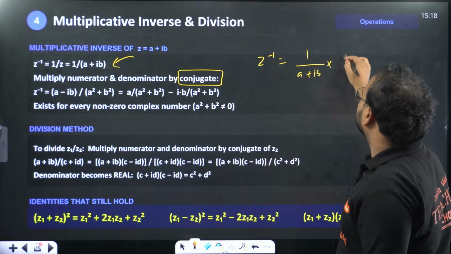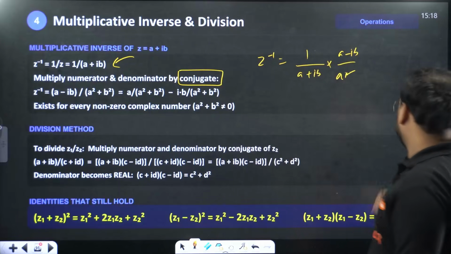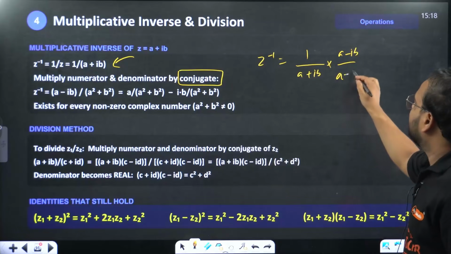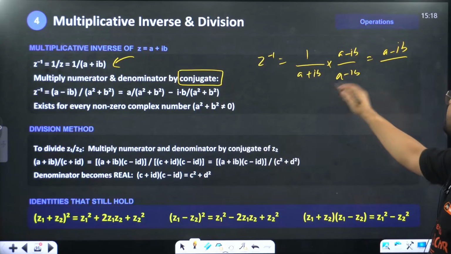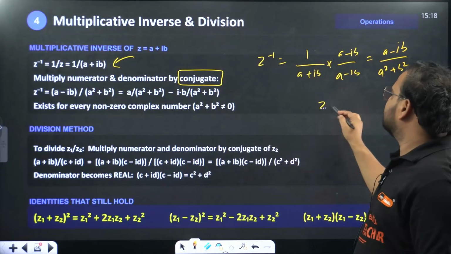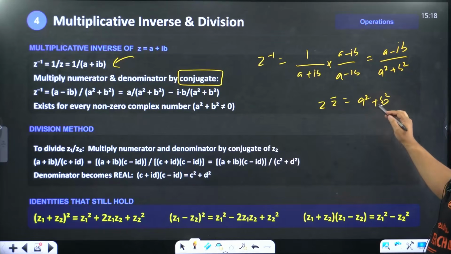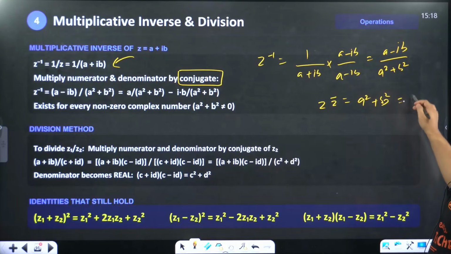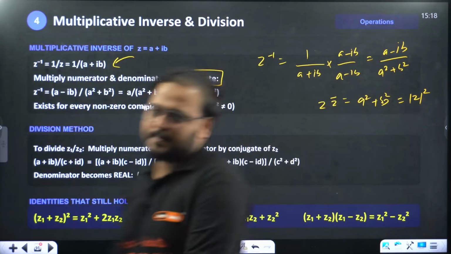To compute this, you multiply by A minus IB upon A minus IB, which becomes A minus IB upon A square plus B square. Because always remember, Z into Z bar is A square plus B square, which is called mod of Z square.